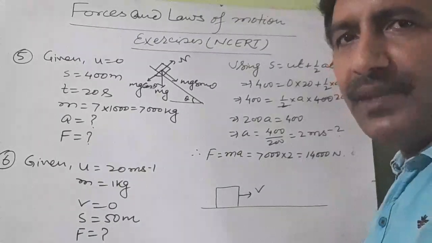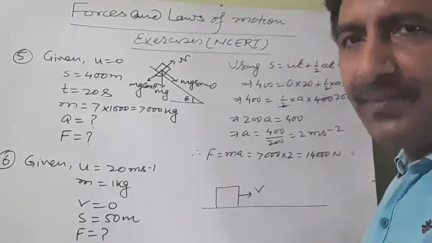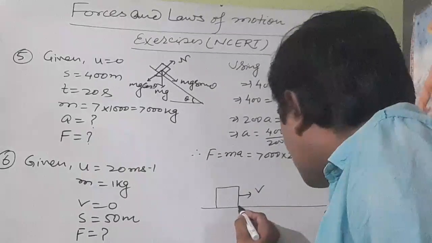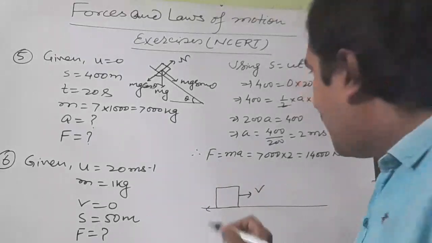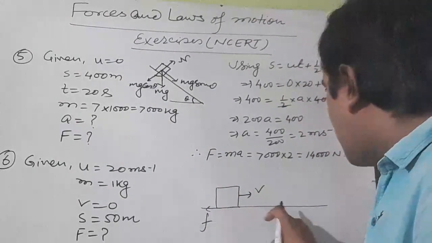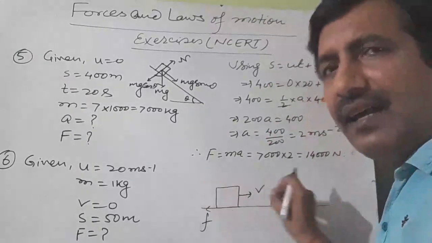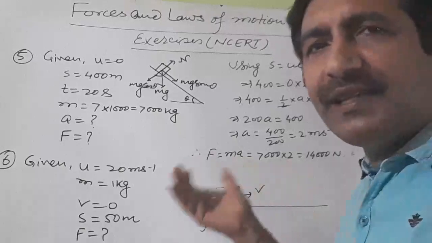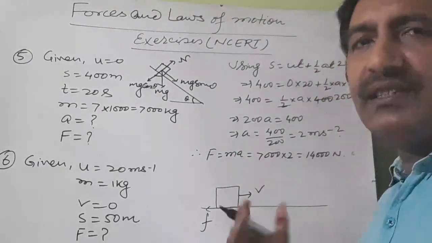What does it mean? There is a force which is opposing the motion of the body, and that force acts on the surface of contact of the two bodies. This is called friction, and it depends upon the nature of the surfaces in contact, means nature of the body and the surface. In detail you will learn about friction in the higher classes.